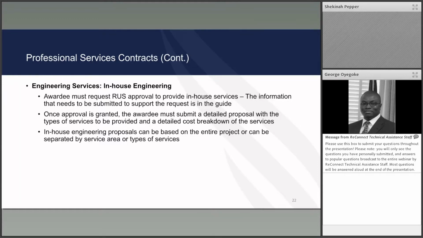Please note that given the prohibition on operating expenses and administrative costs, we have to have a very detailed proposal that will show the detailed cost breakdown of these services, and the services have to be very specific as to what is going to be done. RUS will communicate what will need to go in the engineering proposal based on the services that are submitted for review.